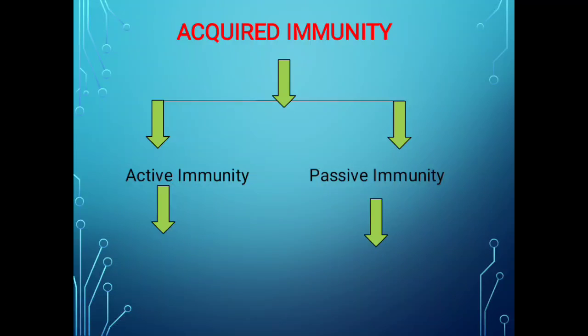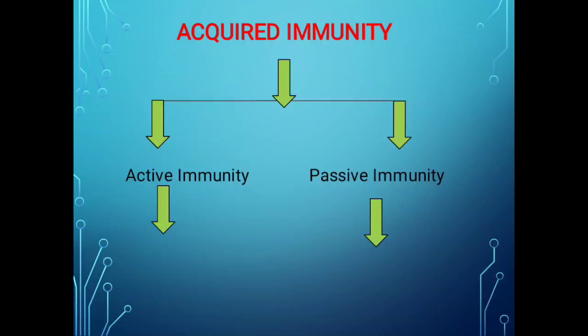When the antigenic stimulus occurs, the resistance developed by the body is known as active immunity. And passive immunity means that when ready-made antibodies are received by the body cells and the foreign particle gets destroyed by them, that type of immunity is known as passive immunity.